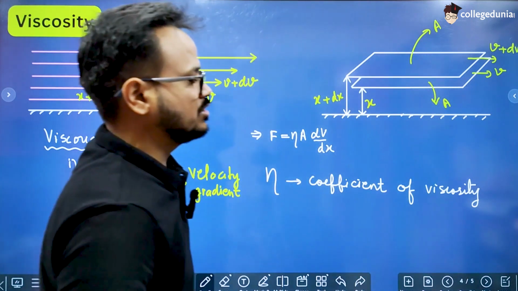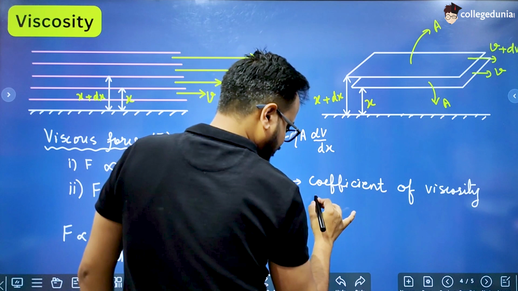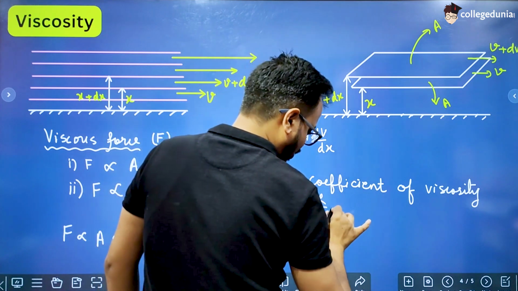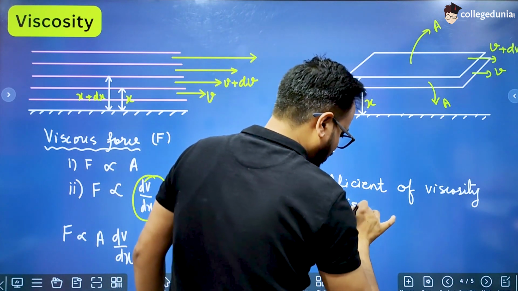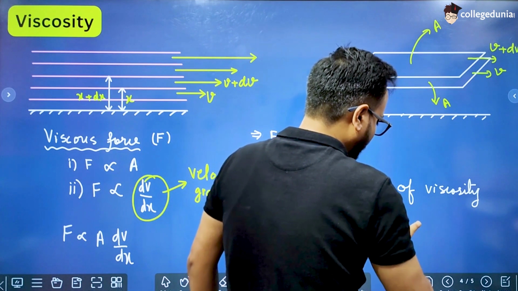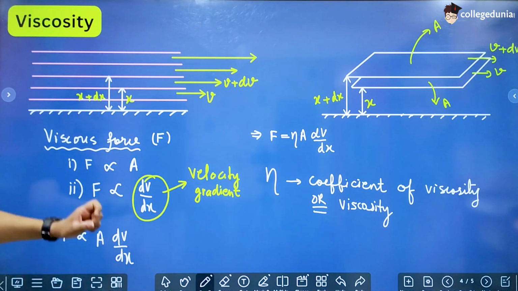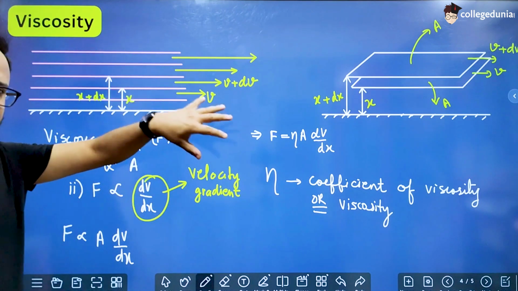Coefficient of viscosity, or simply viscosity, because this is the measurement of viscosity of a fluid. It depends on the nature of the fluid.